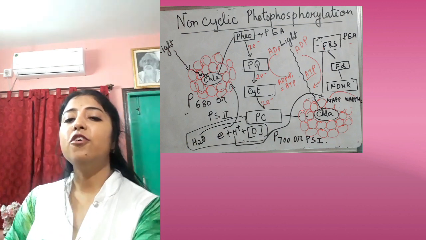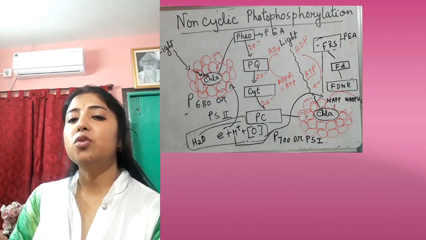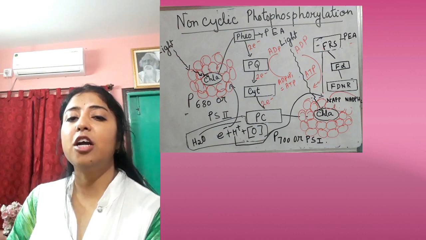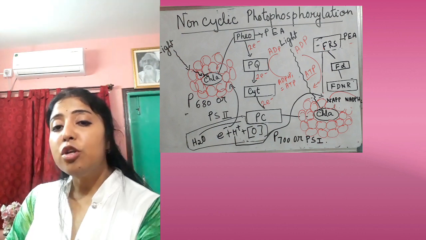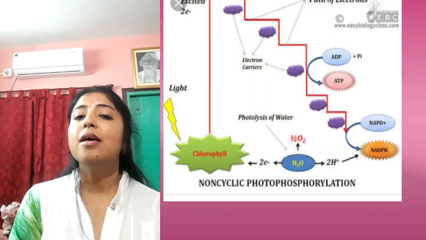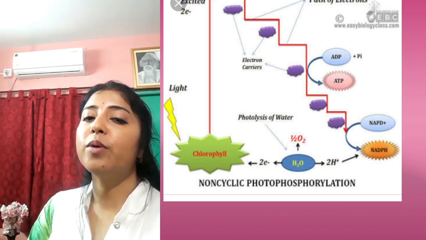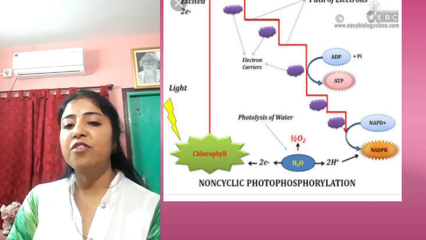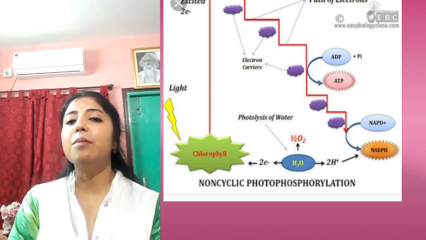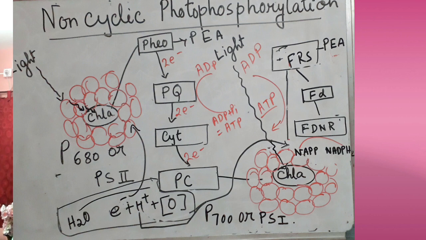In case of non-cyclic photophosphorylation, the electron from the PS2 system will be going to PS1. It will be accepted by the reaction center of PS1, but it will not be coming back or returning to the reaction center of PS2 again. That's why it is known as non-cyclic photophosphorylation. Here is some difference between non-cyclic and cyclic. In cyclic, the electron will be coming back to the same reaction center, but here it will not be coming back to its original reaction center again. So that's why it is known as non-cyclic photophosphorylation.